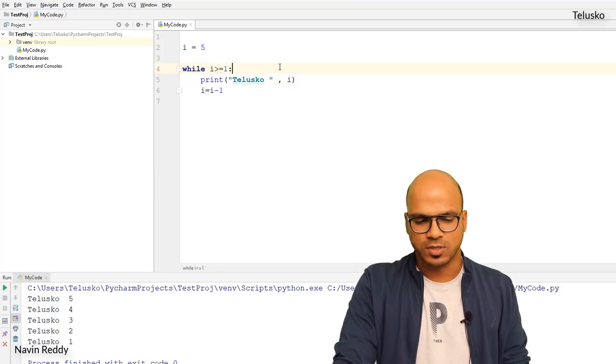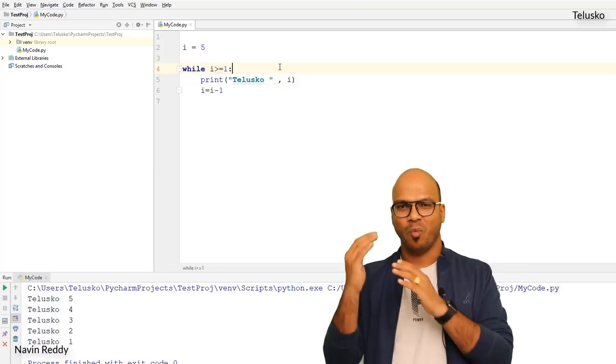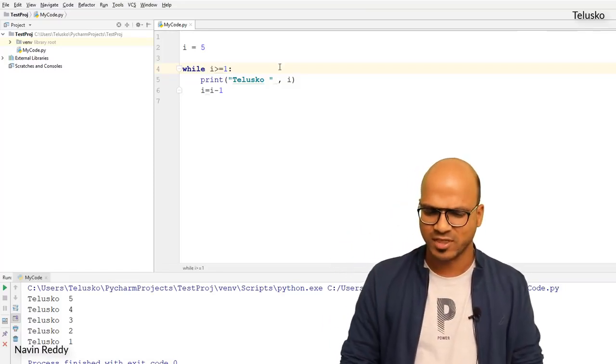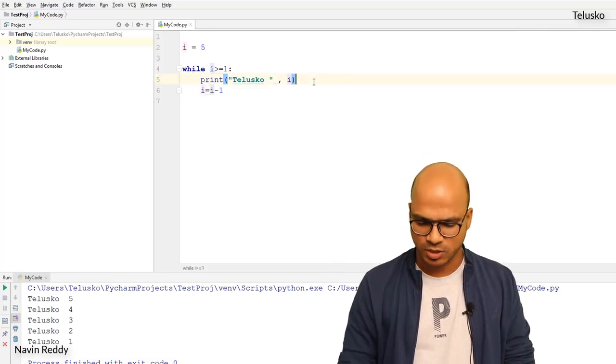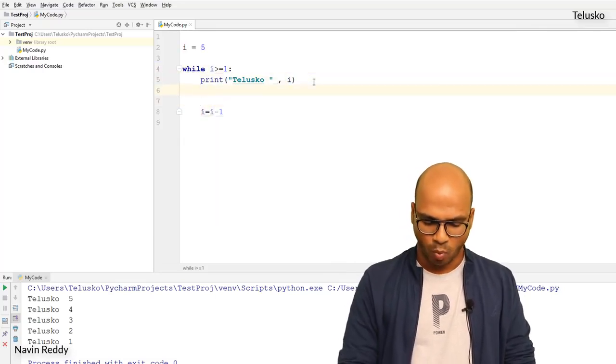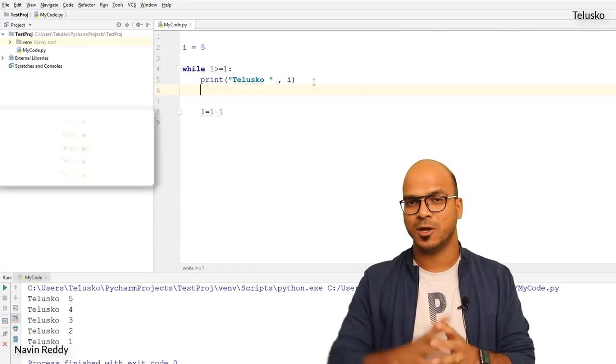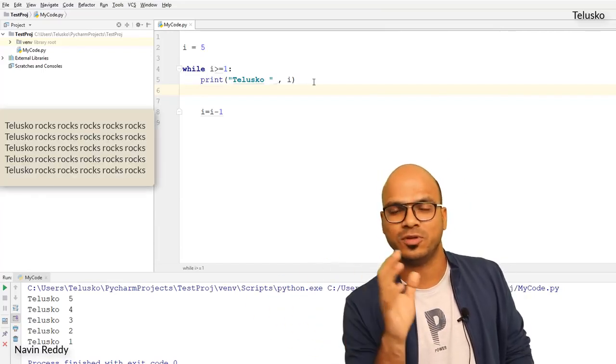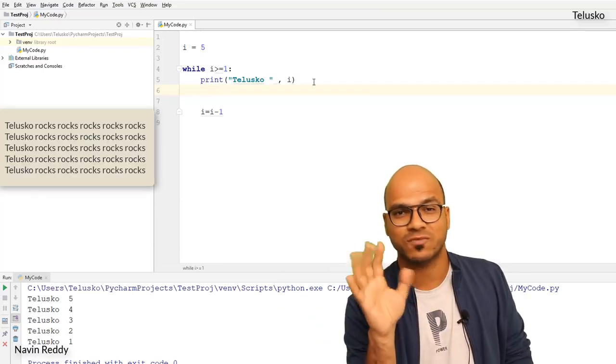Now can I use multiple whiles? I mean, a while inside a while, you can do that. So we have done that before as well, right? Example, I will print Telescope once, and then while I'm printing Telescope once, I want to print Telescope rocks multiple times. I want to print rocks 5 times.